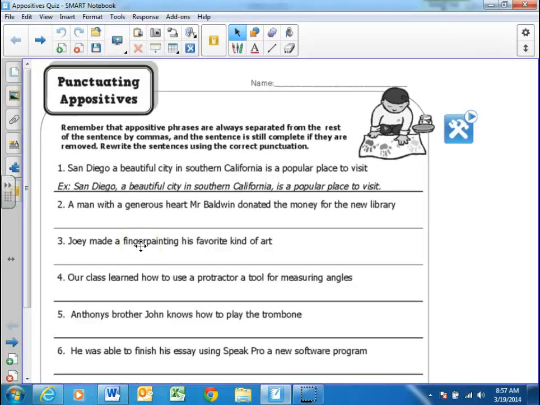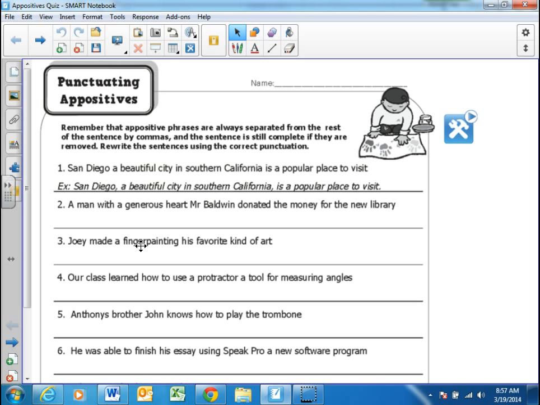Okay, so yesterday we were talking about appositives. In fact, you guys did some worksheets. Well, you sort of did worksheets. Looking at them, I didn't think you guys did a very good job of them. But I want to talk about them again this morning so that you really understand them. And then I'm going to show you a brief video on appositives also.